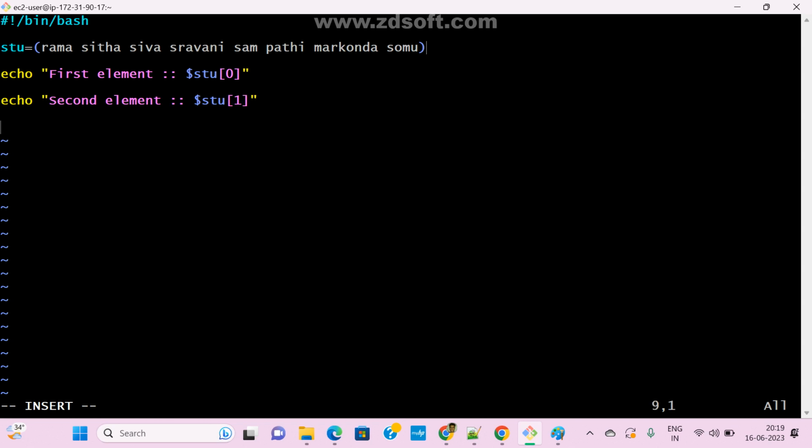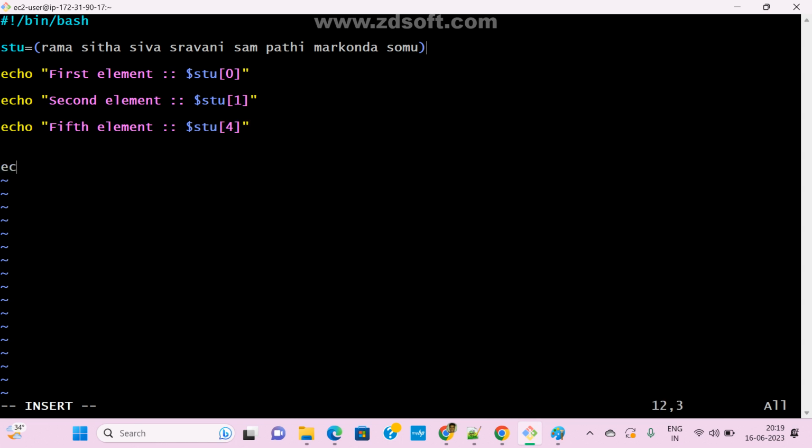Echo, I want to print the fifth element. Whatever you want, that is your wish. Fifth means what is the index of the fifth element? 4. Like this, we can add.